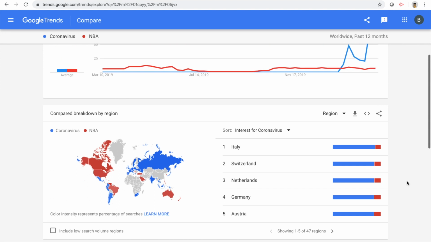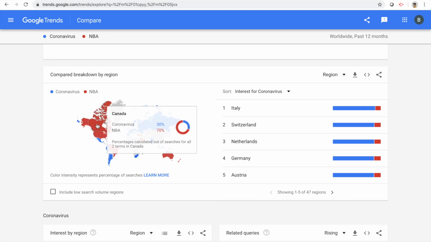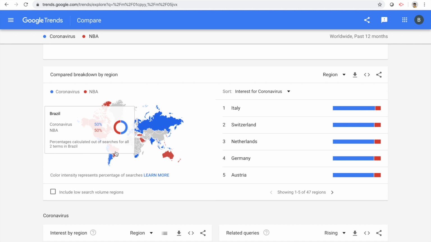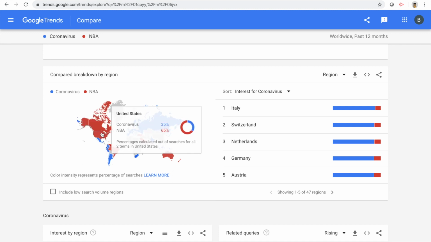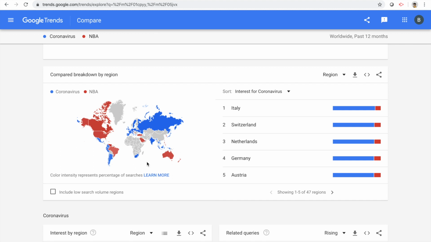Now we can see that, well, in Italy they're definitely more concerned about the coronavirus than they are about the NBA. We can also see on this map that there are places in the world where they're actually more concerned about the NBA than they are about the coronavirus. In Brazil it's 50-50. United States, 35% are looking at the coronavirus, 65% at the NBA. Saudi Arabia, Australia, a lot of countries here where they're searching more for the NBA than for the coronavirus.